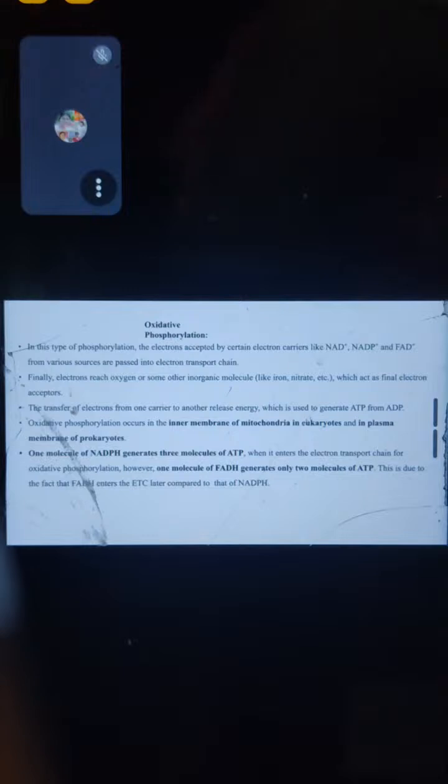A short question generally asked is where oxidative phosphorylation happens in eukaryotes and prokaryotes, and that one molecule of NADH generates 3 molecules of ATP. Everyone is already aware, I'm just refreshing it. This is your normal GTP, guanosine triphosphate. When ADP is joined with a phosphate, it forms ATP.